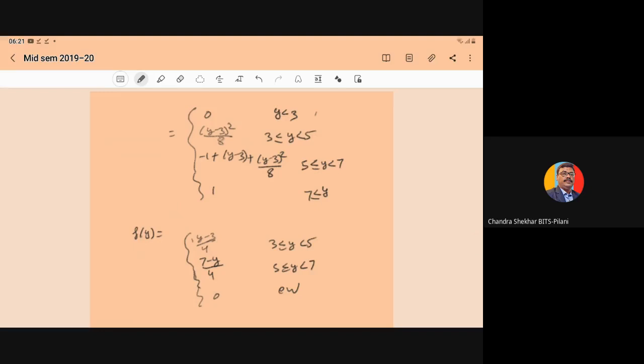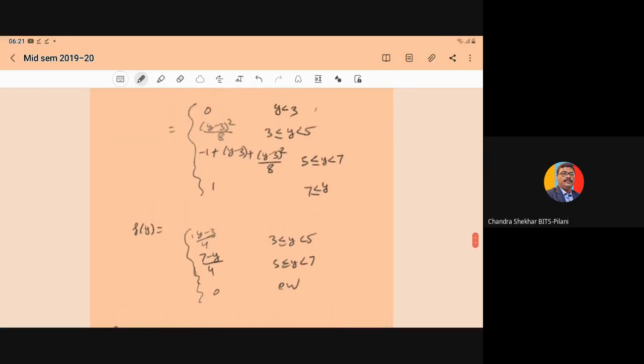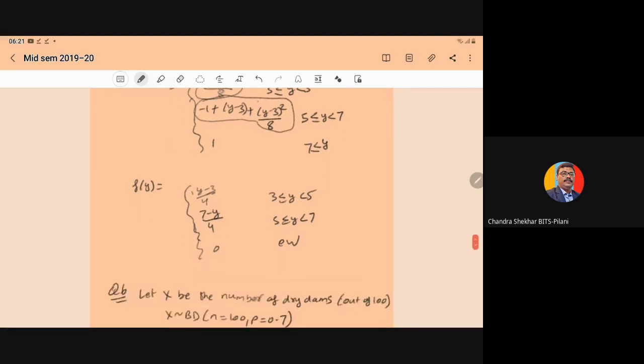You know that from the CDF we can compute the PDF by taking the differentiation. When we take the differentiation of these expressions, you will get the required expression for the PDF.